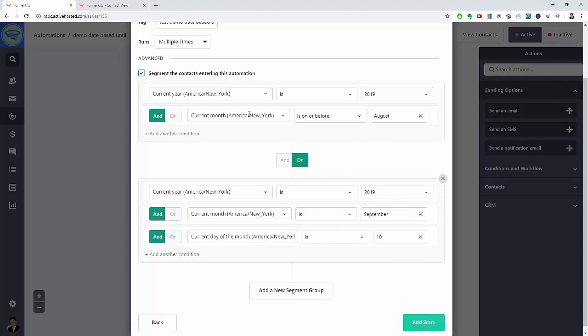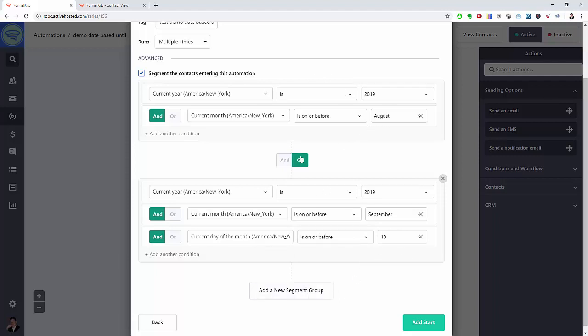And the reason why this works is because you have two conditions that they can possibly meet. Either it's August and is on or before August, so that covers the entire year up until August. And even if you let this go, the next year it's not going to fire because we have the condition is 2019 and is 2019. So either it's on or before August, or is on or before September, is on or before the 10th.